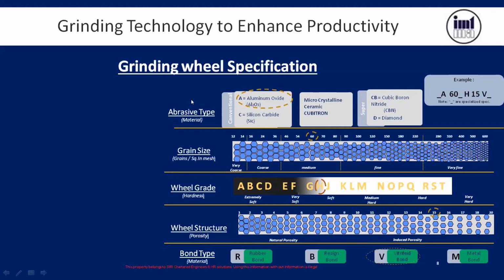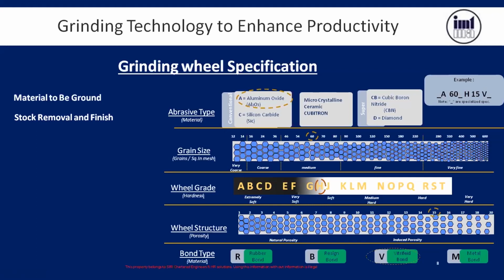This abrasive type is one. So in any grinding wheel, when we select, what is the basis for selection of this type of abrasive? The metal to be ground. If it is steel, we select one type of abrasive. If it is aluminum, we select a different type. If it is glass, we select a different type. Then tell me any other thing. Cutting speed and hardness of the material. Then stock removal. How much stock are we removing? If we are doing rough grinding, we remove more stock. If we are finishing, less stock.